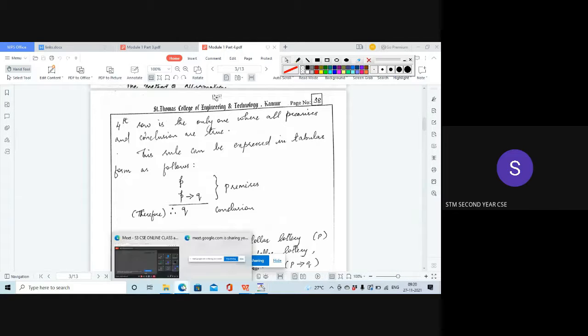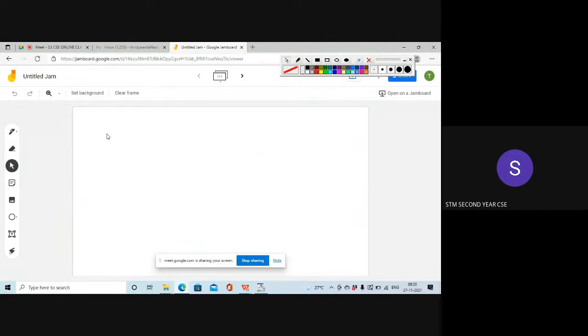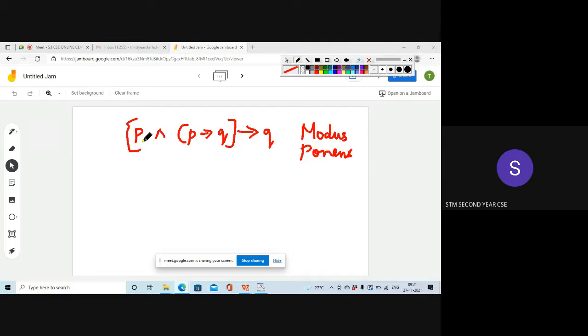To write it in tabular form, what you do is take the premises. So in that rule, what are the premises in modus ponens? We have P and P implies Q, the entire thing implies Q. This is modus ponens. So this is one premise, P1, and those separated by conjunctions are premises. This is another premise, P2.